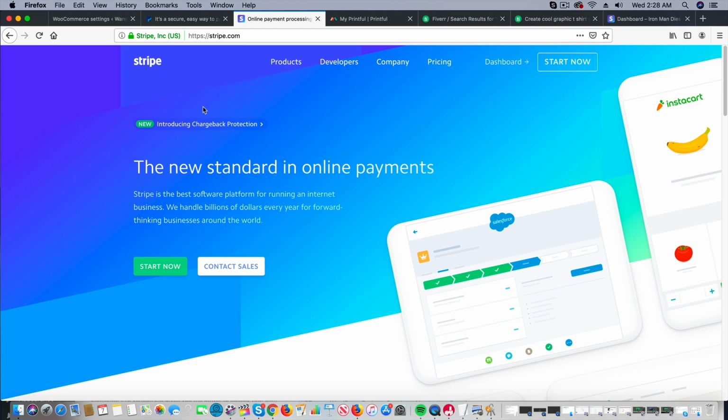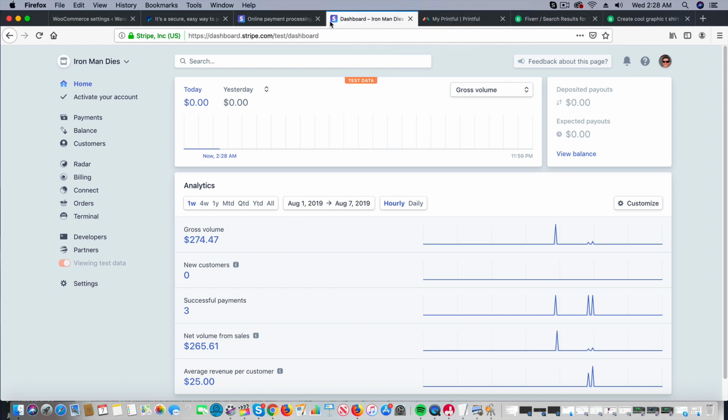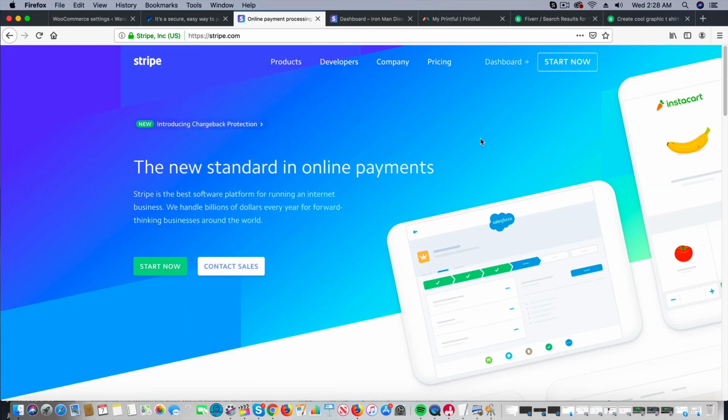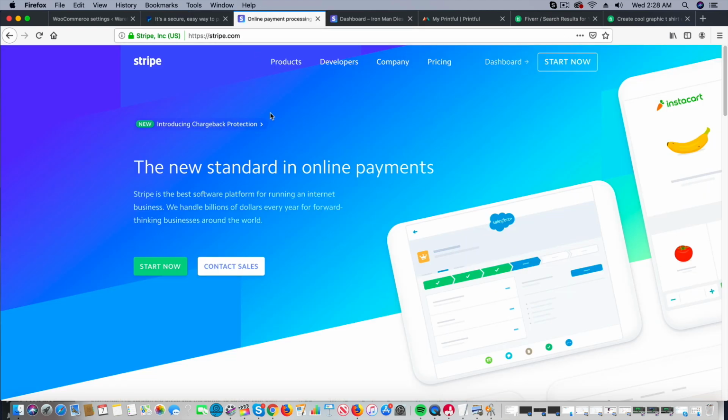It does not cost you anything to get started, and they have the same exact fees as PayPal. The only difference is that with Stripe, they don't have to leave your website. With PayPal, they actually have to leave your website. They have to check out through PayPal and go right back to your site. However, with Stripe, they are going to stay on your website and they're never going to leave. So that's why I highly recommend to get Stripe.